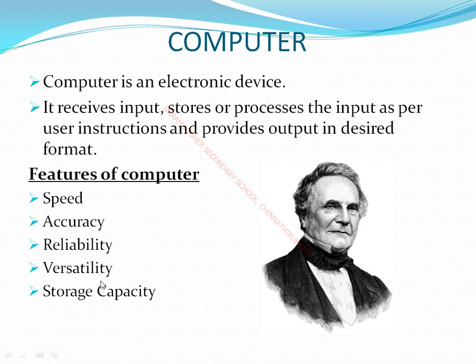Next one, versatility. What is meant by versatility? A computer can do a wide range of work for us. We can download documents in the computer, and also we can play videos. It will do a lot of work for us. That is called versatility. Next one, storage capacity. Storage capacity is one of the most important features of a computer, because we can store large amounts of data in the computer. Whenever we need, we can retrieve it from the computer. All these things you have learnt in your previous classes.